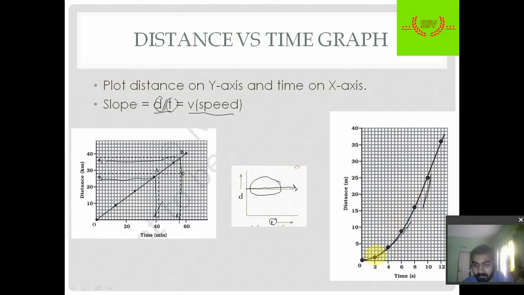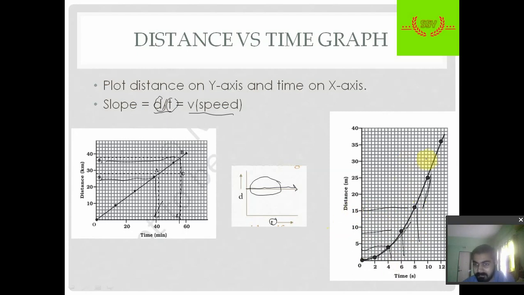Like in 2 minutes it has covered 1 meter. Next in 4 minutes it has covered 4 meters. In 6 minutes it is at 9 meters. And at 8 minutes it is at 16 meters. Hence it is covering non-equal distances. So with each time it is covering non-equal distance, hence this motion is non-uniform motion.